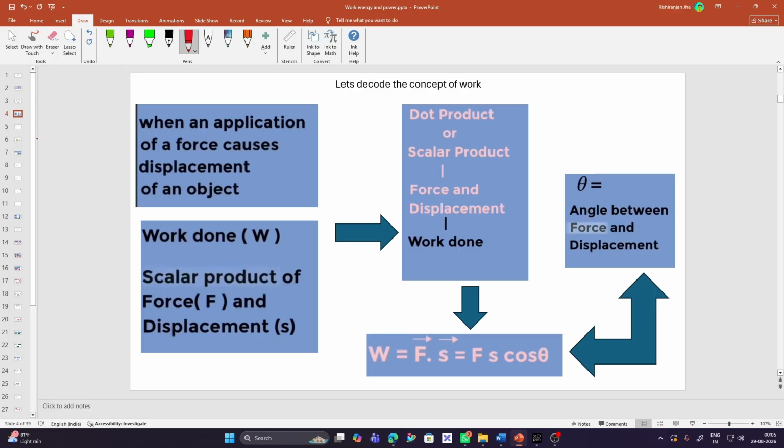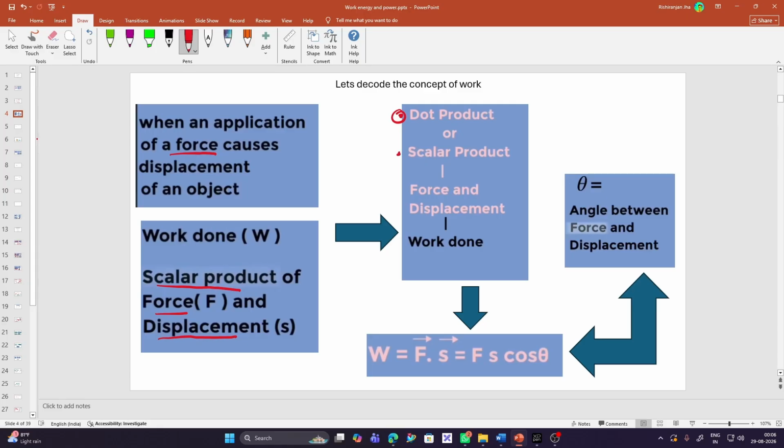So, let's decode the concept of work. When the application of a force causes the displacement of an object, we can say that the work is done. And work done is the scalar product of force and displacement, and theta is the angle between the force and the displacement, right? So work done is a dot product.